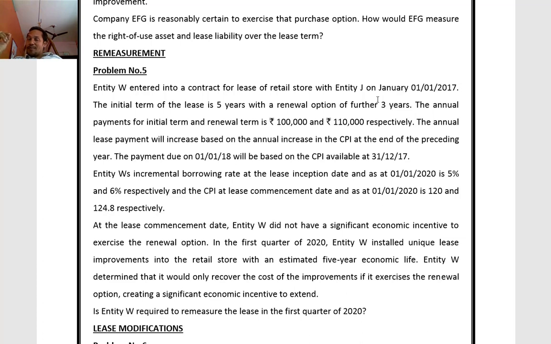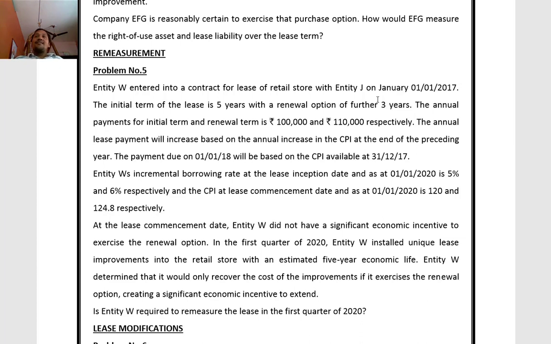Then by the end of 3 years, there is a significant interest in exercising the renewal option, so we have to go for remeasurement of the liability. By the end of 3 years, what is the balance liability and balance right of use asset? We have to arrive at that. Then we have to remeasure the liability after considering the renewal option.